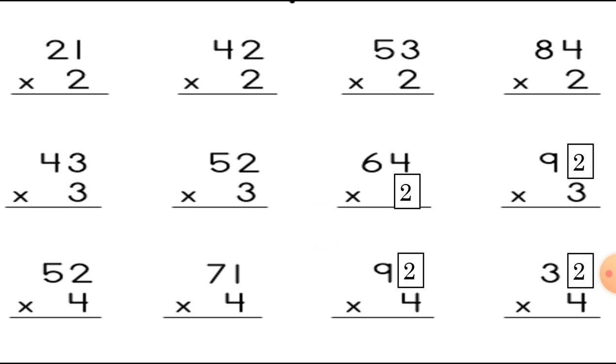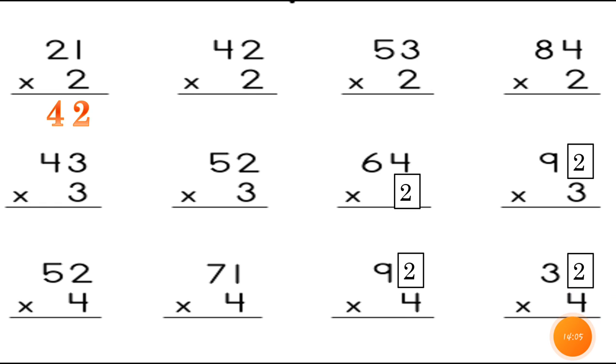Now let's do some practice sums for you, so you will understand this better. First of all, 2 1s are 2. We have to multiply 2 with the ones value. 2 1s are 2. Then we multiply 2 with the tens value, which is 2. 2 2s are 4. So here is the product, 42.